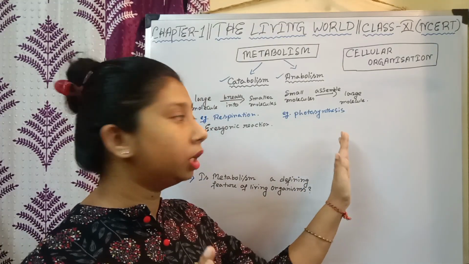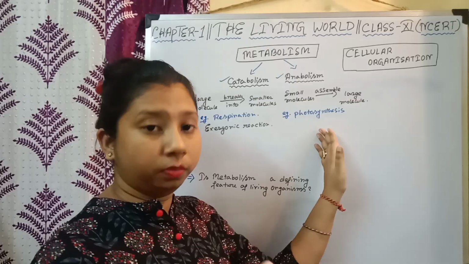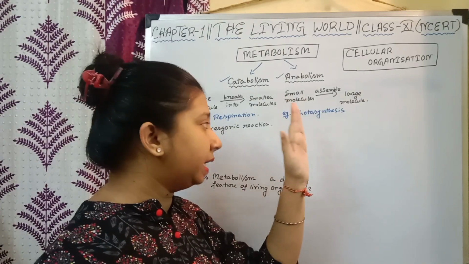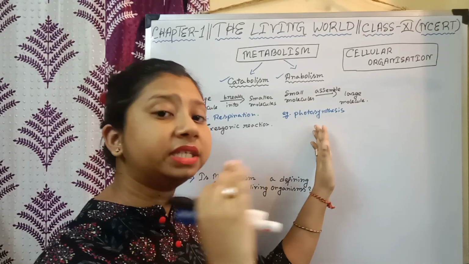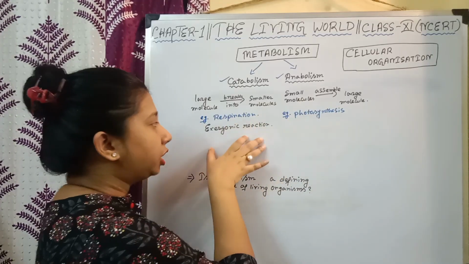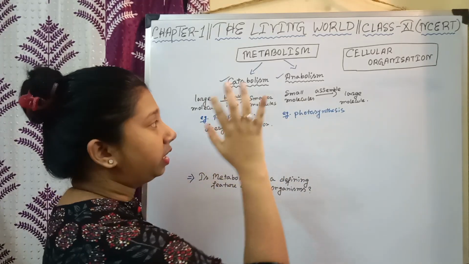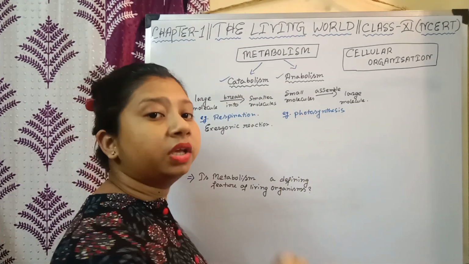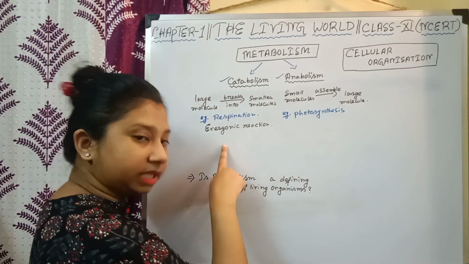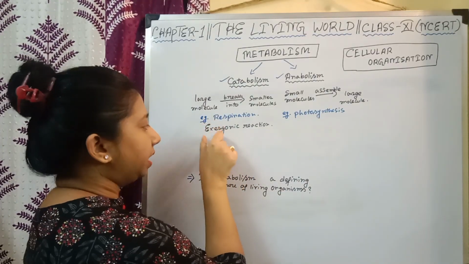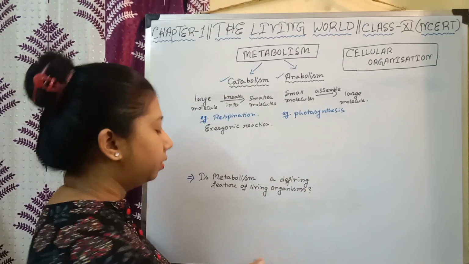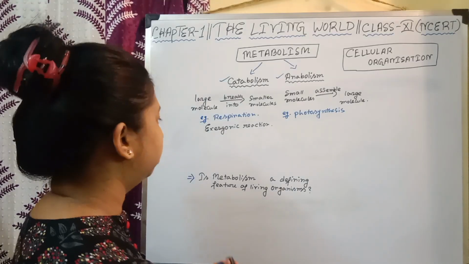In such a reaction, energy is consumed; energy is required to perform such reactions. In photosynthesis, sunlight provides this energy, correct? In a catabolic reaction energy is released, but in an anabolic reaction energy gets consumed. So we call a catabolic reaction an exergonic reaction, and just the opposite, we call the anabolic reaction an endergonic reaction.